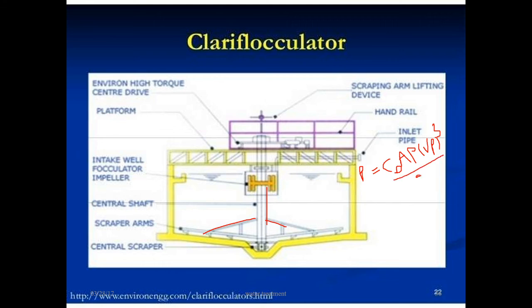With the help of this equation, you can find out the power imparted in watts for the shaft. Here, what is meant by CD? CD is nothing but the coefficient of drag of the paddle.